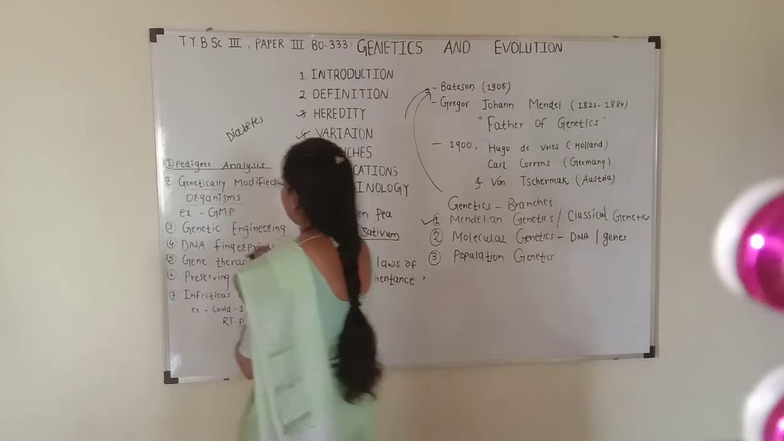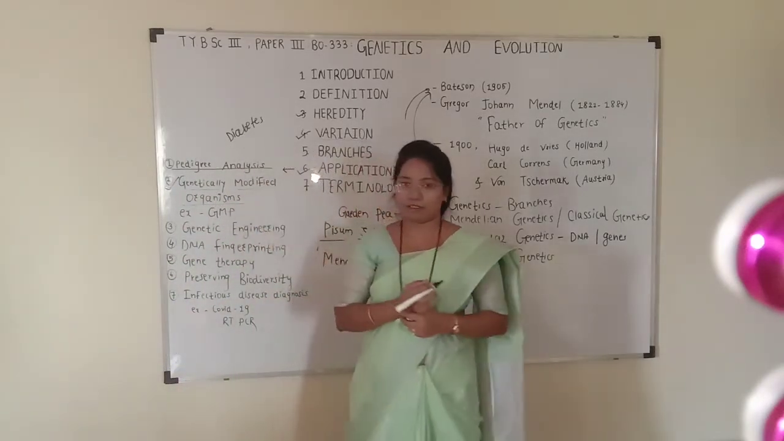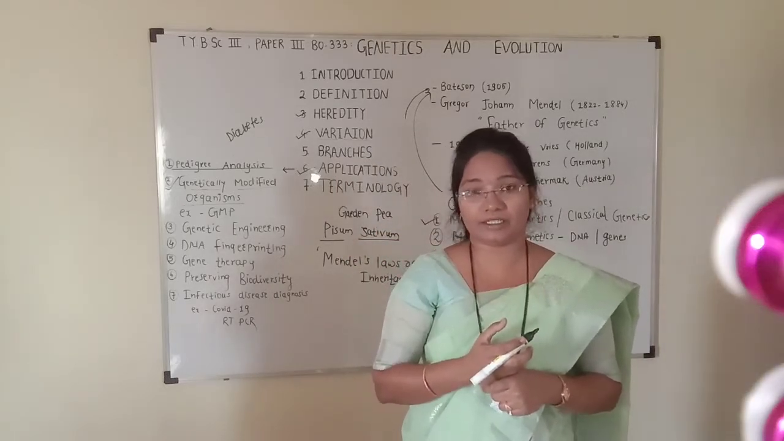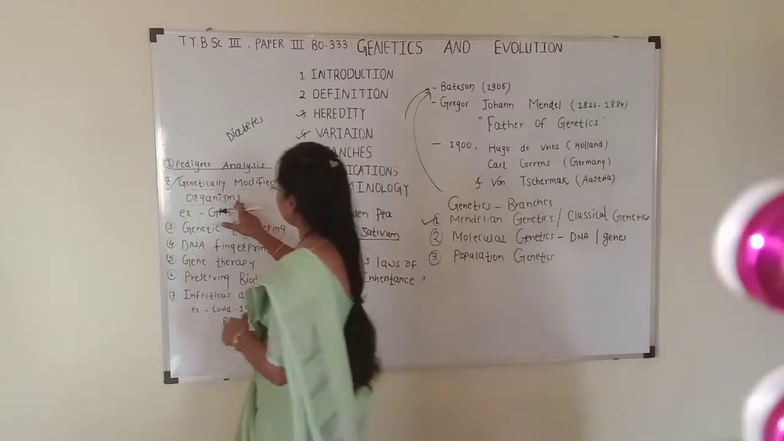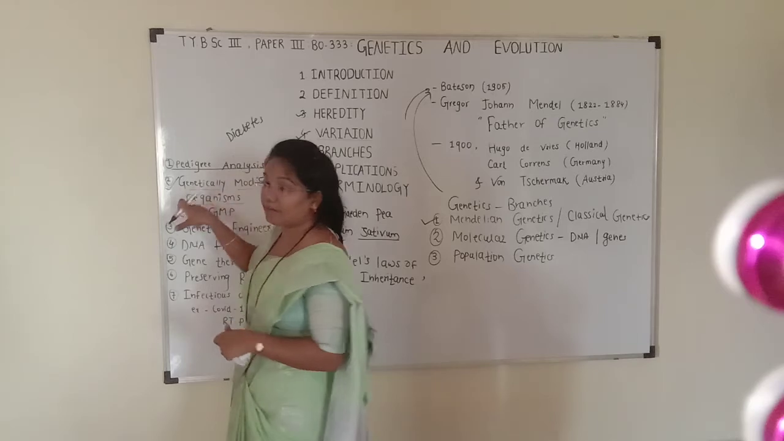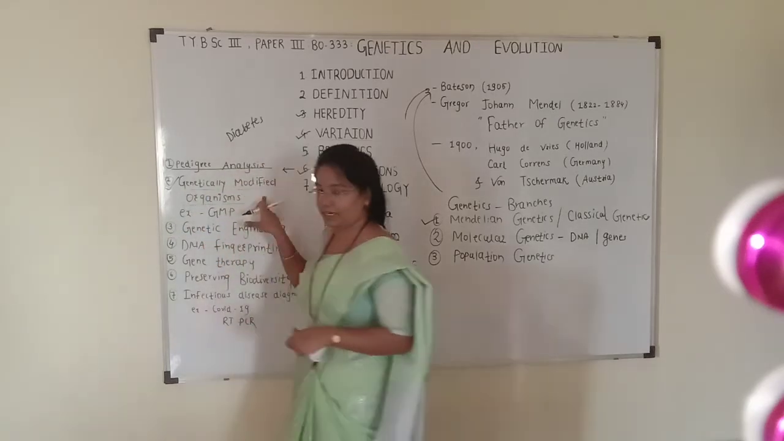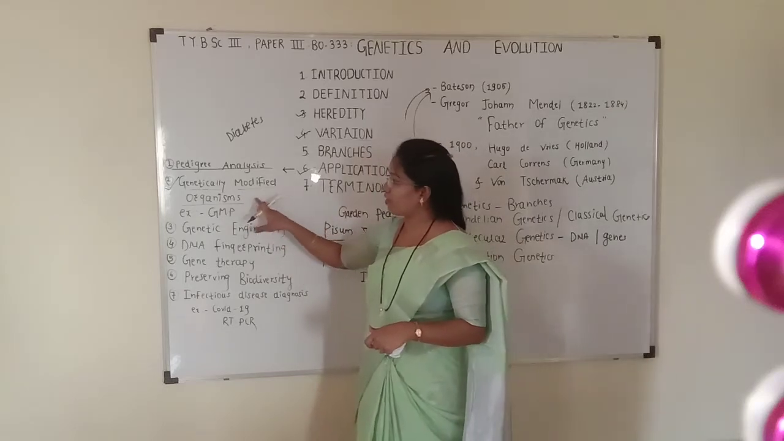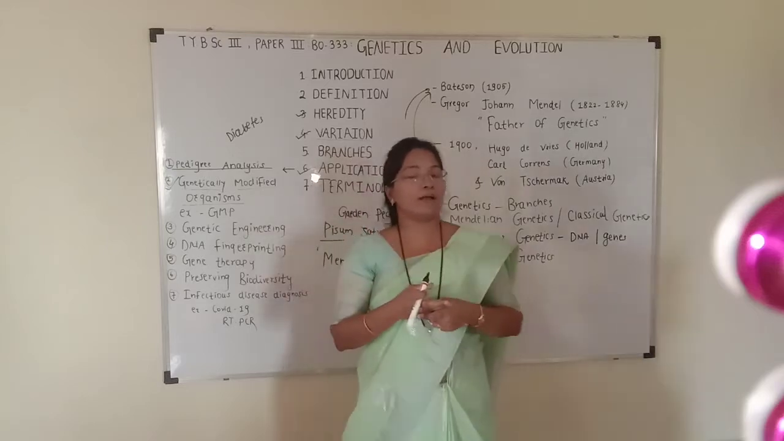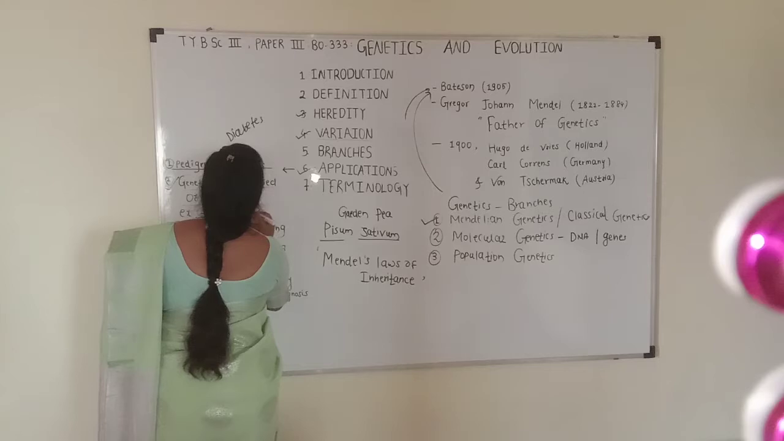The next application of genetics is genetically modified organisms. The term itself indicates that the organism's genome can be modified. For example, genetically modified organisms may be plants or animals. The well-known example of a genetically modified plant is Bt cotton.